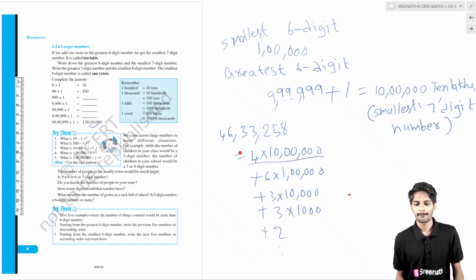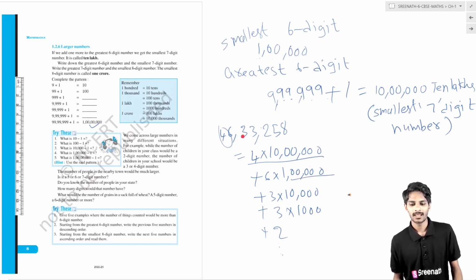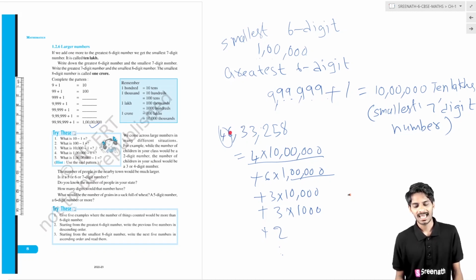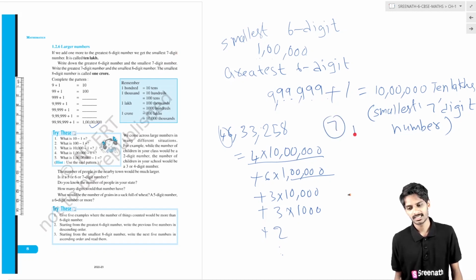Here the place value of 4 is 10 lakhs. The place value of 6 is 1 lakh. The place value of 3 is 10,000. The place value of this 3 is 1,000. How can we pronounce it? 46 lakhs 33,258. Okay, students, this is about the 7-digit numbers.